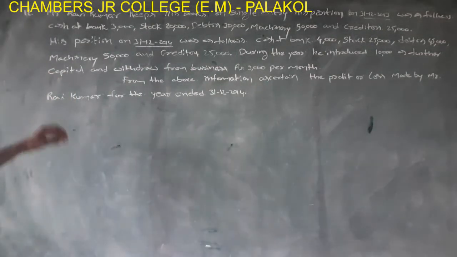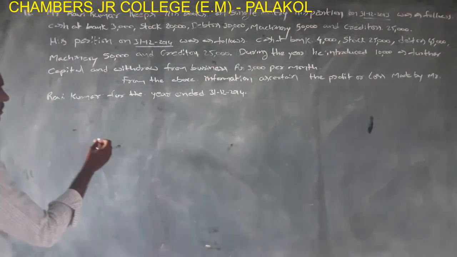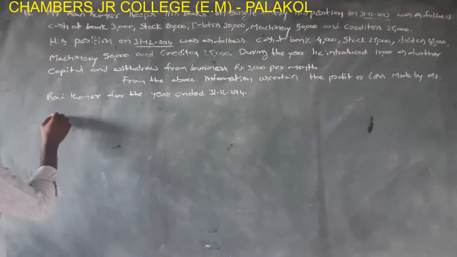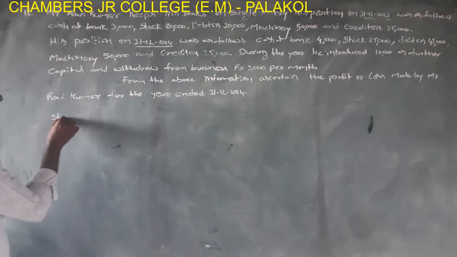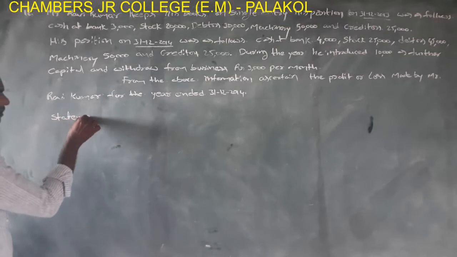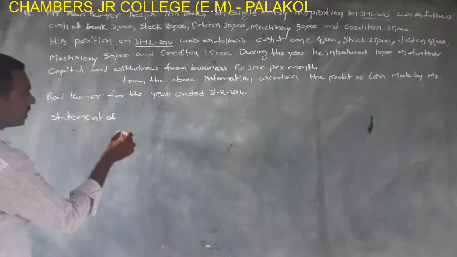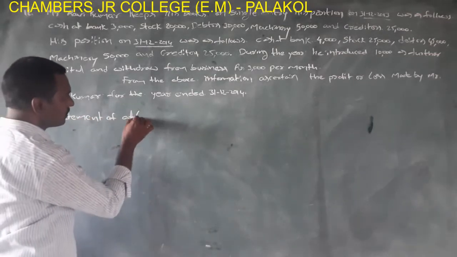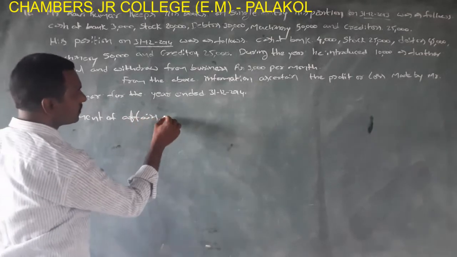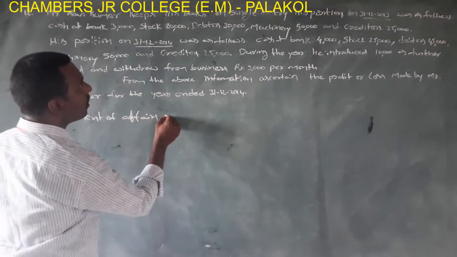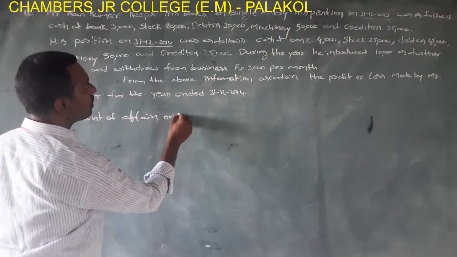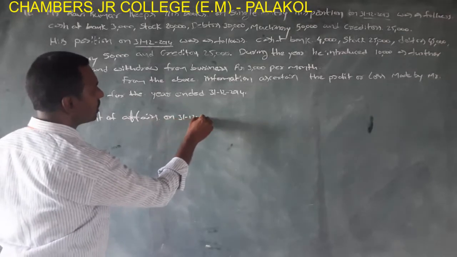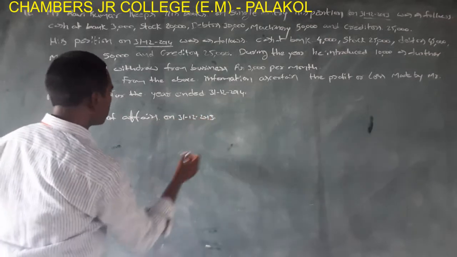Okay, now statement of affairs on 31st/12/2013.